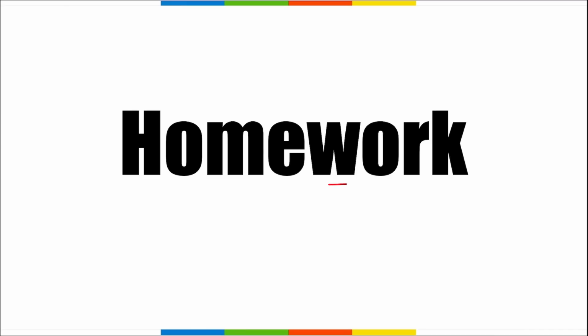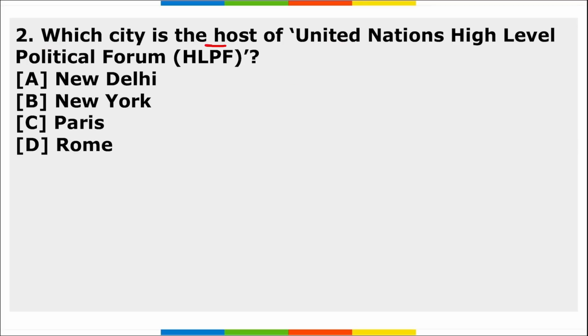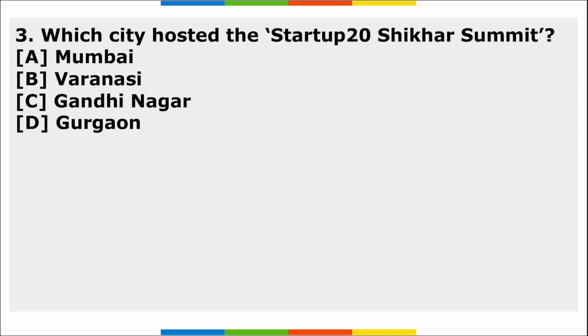Now friends, it's time for your homework. The first question is, which country has reached a $3 billion standby arrangement with the IMF, that is, the International Monetary Fund? Next, which city is the host of the United Nations High Level Political Forum? Third, which city hosted the Startup 20 Shikhar Summit?